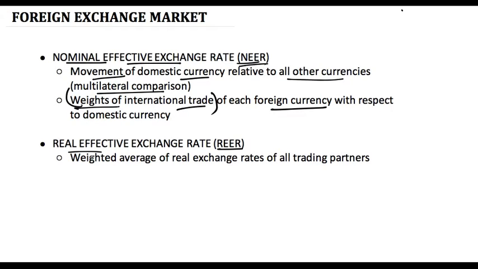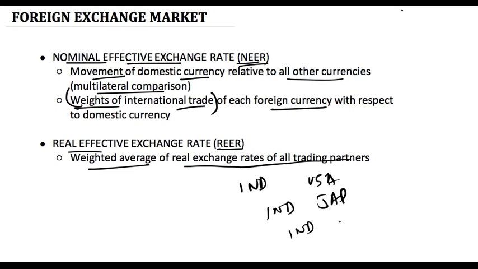What exactly is real effective exchange rate? It's a variance of real exchange rate only, where the weighted average of real exchange rates of all trading partners is taken into consideration. So you find out the real exchange rates between India and USA, India and Japan, India and Europe, and then you find out the weighted average of the real exchange rates of all these countries with respect to India, to come at the value of real effective exchange rate.